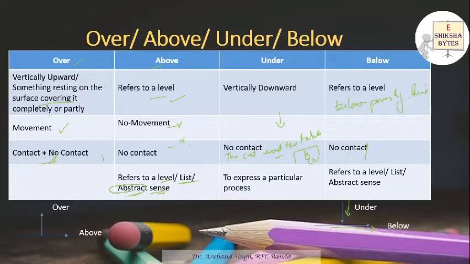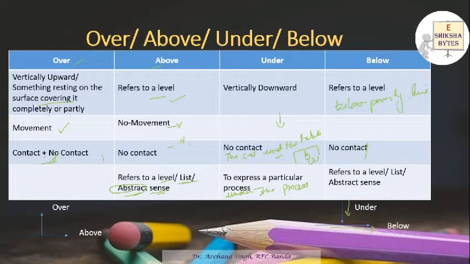And under is also used to express a particular process. If I say the making of cake is under process, we are describing a process, and in that case you can use under. It is under the process, we use it.